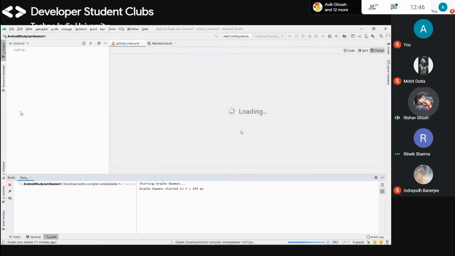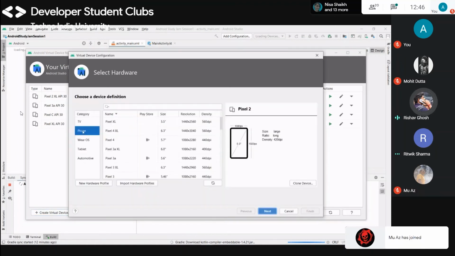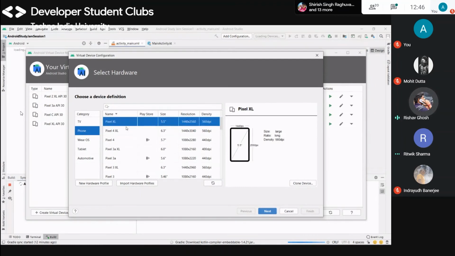Okay, after the Gradle is built, you can load devices. You can see your virtual devices here. I just opened it from here, AVD manager, the Android Virtual Device Manager, and you can see I have downloaded this. If you are a new user, you need to create your virtual device first, for category TV, phones, Wear OS, tablet, automotive, and you need to select your phone name.